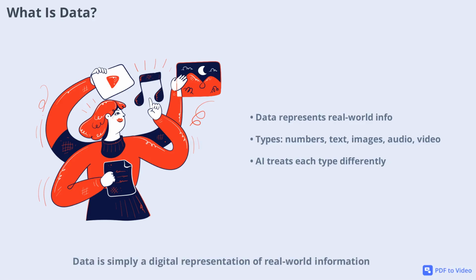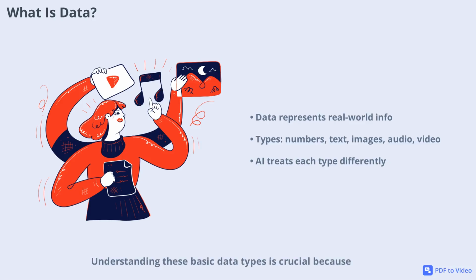Data is simply a digital representation of real-world information. It comes in many forms: numbers, text, images, audio, and video. Each type of data is handled differently by AI systems. For example, numbers might be stored in spreadsheets, text in chat bubbles, images as photo thumbnails, audio as sound waves, and video as play icons.